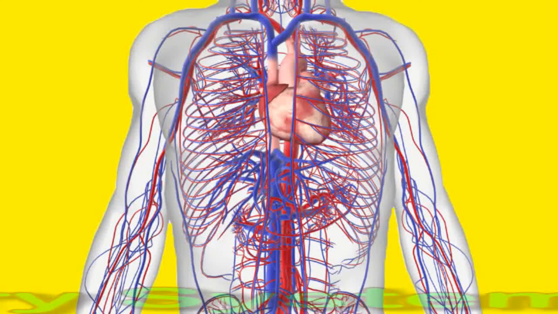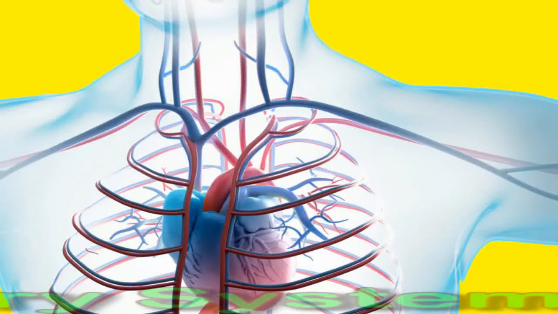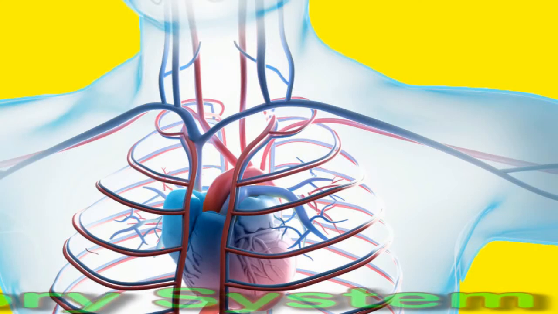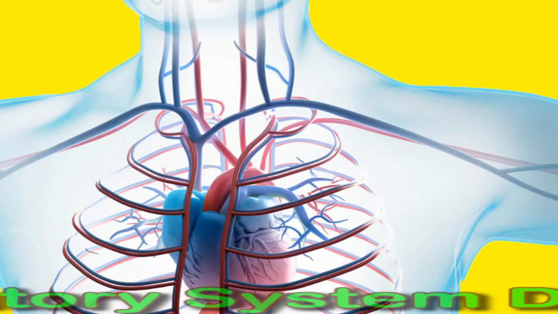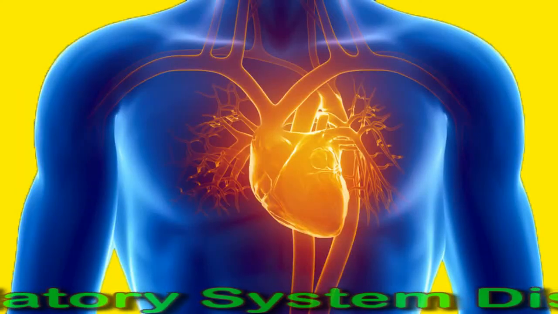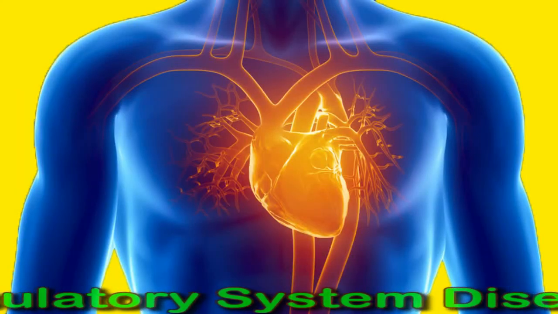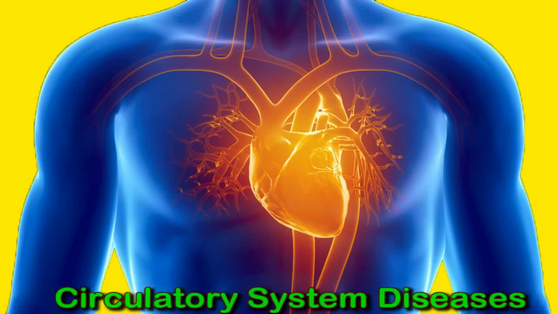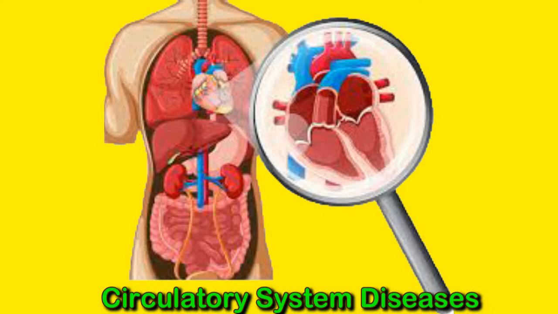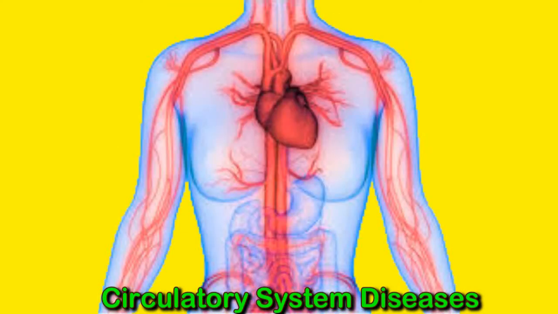The blood circulatory system, also called the cardiovascular system, consists of the heart and the blood vessels that run throughout the body. It delivers nutrients and oxygen to all cells of the body. The oxygen we breathe gets mixed into the blood in the lungs, and the heart pumps this blood to all parts of the body. Each heartbeat is a contraction of the heart as it pumps blood around the body.